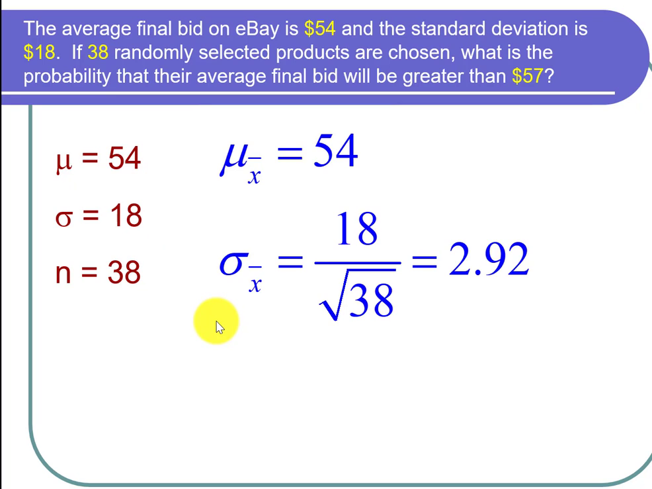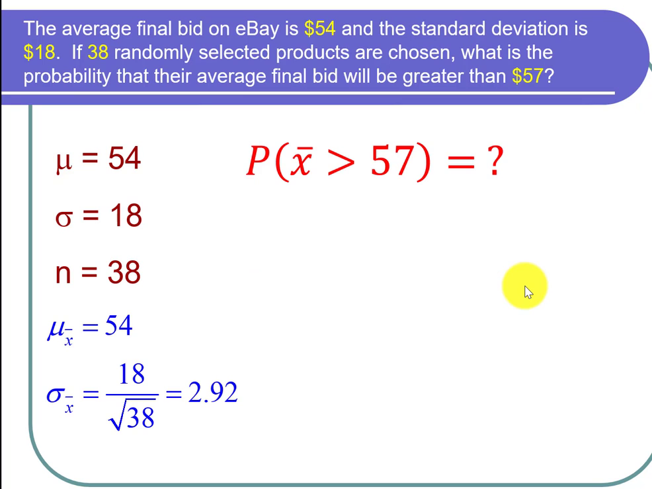So next, what we can do is we can use the central limit theorem, because we're talking about an average, and the central limit theorem says that the mu sub x bar, so the mean of all the possible averages, is equal to mu, which is just 54. And also, sigma sub x bar, the standard error, or the standard deviation of all the possible averages, is equal to sigma over the square root of n, so that's 18 over the square root of 38. And I put that in my calculator, and I got about 2.92.